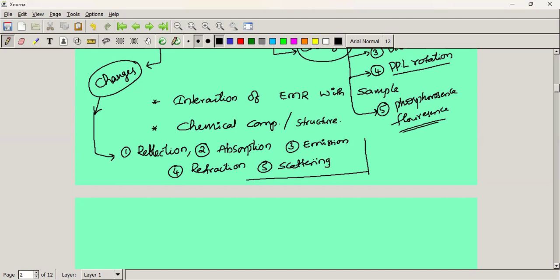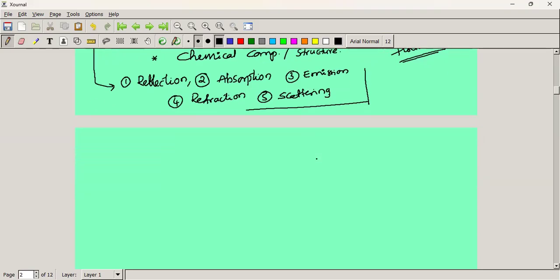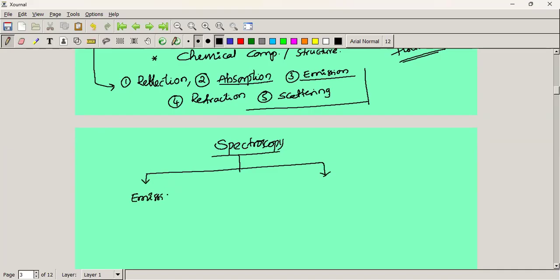With the help of these changes, we can study the spectroscopy of different kinds of sample molecules. Based on this, we can categorize spectroscopy into two kinds: emission spectra and absorption spectroscopy.